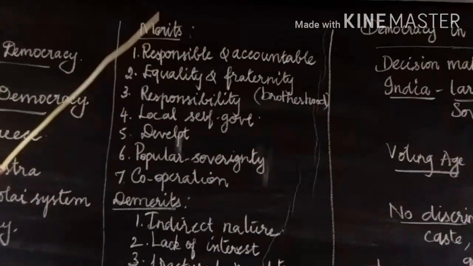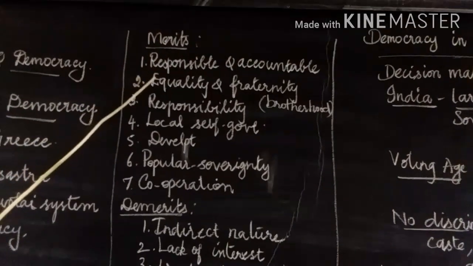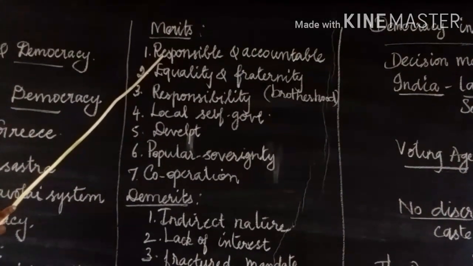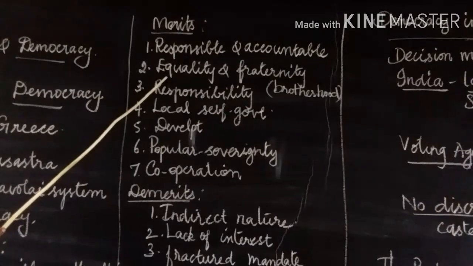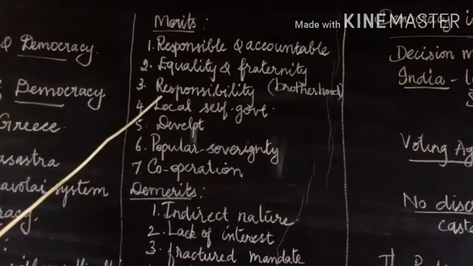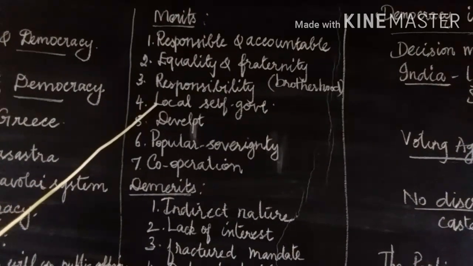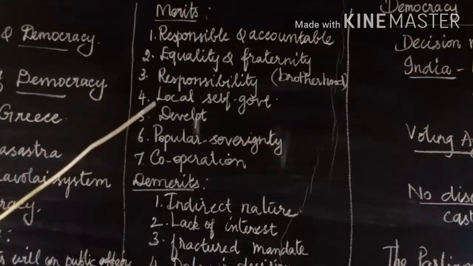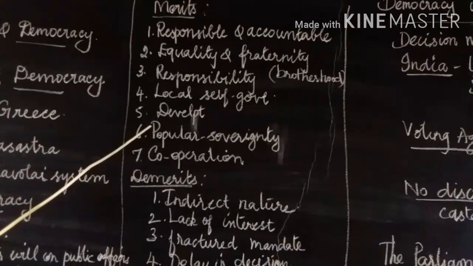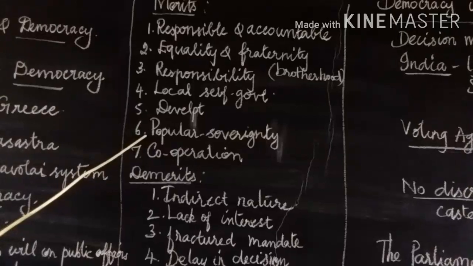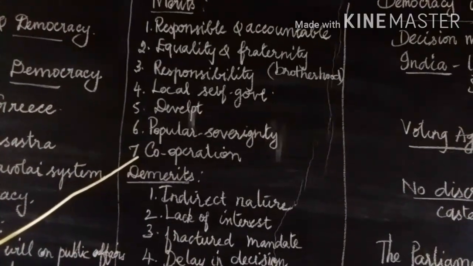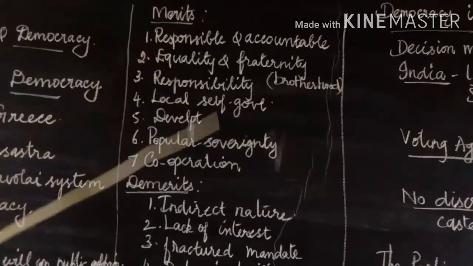Now see again the merits: responsible and accountable government, equality and fraternity, sense of responsibility among common people, local self-government, development and prosperity for all, popular sovereignty, sense of cooperation and fraternal feeling. These are the merits of democracy.